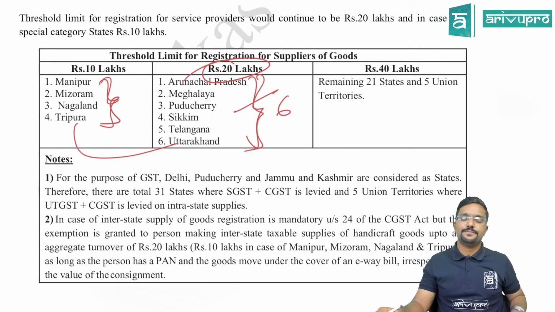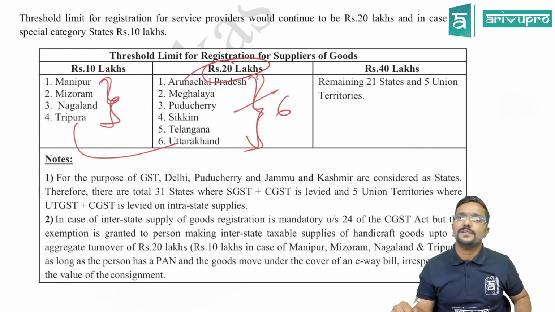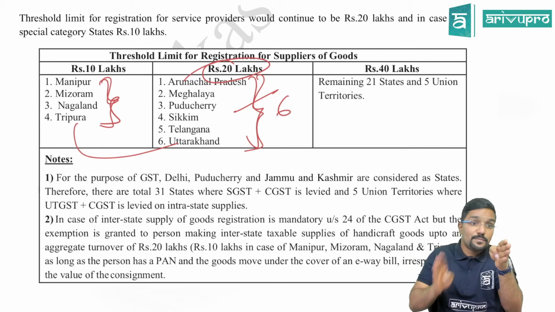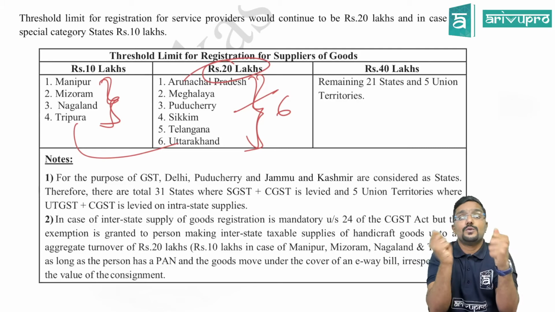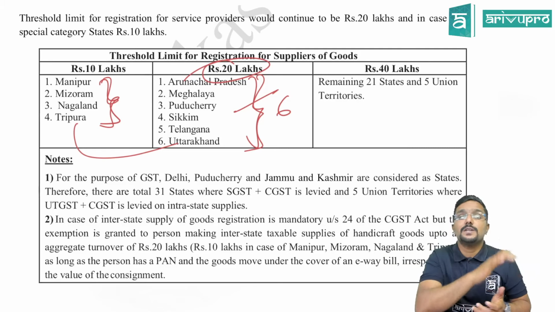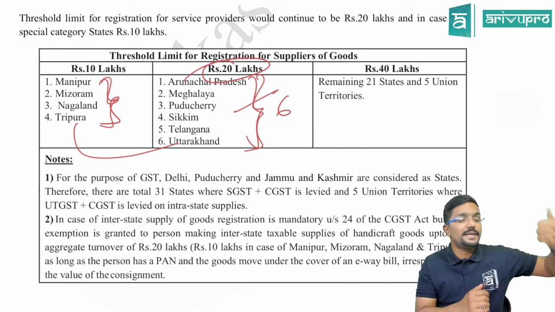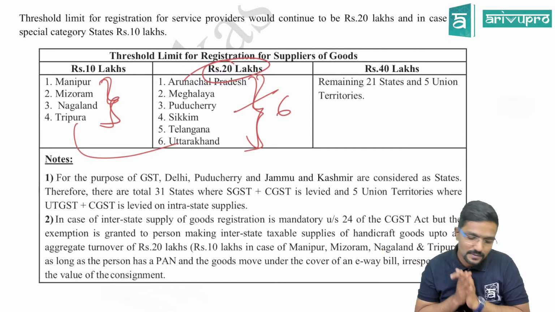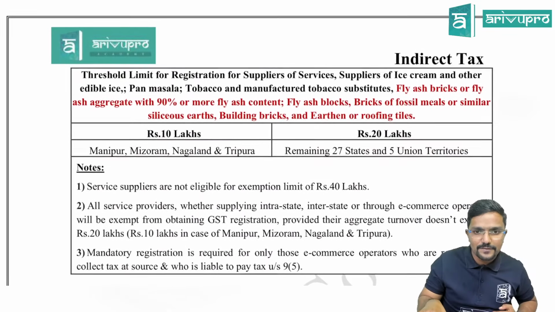For all remaining states and union territories, the threshold limit, if you are a supplier of goods, is 40 lakh. Sir, what if I am a supplier of services? It is either 10 lakh or 20 lakh. Sir, what if I am supplying goods plus services? I am supplying both goods as well as services. In that case also, the threshold limit applicable for you is 10 or 20 only. 40 is not applicable for you. Clear? Yes.